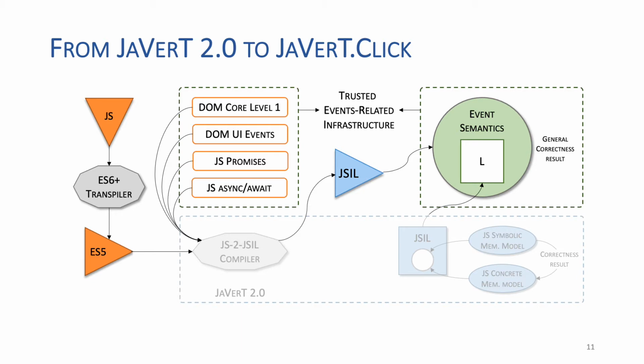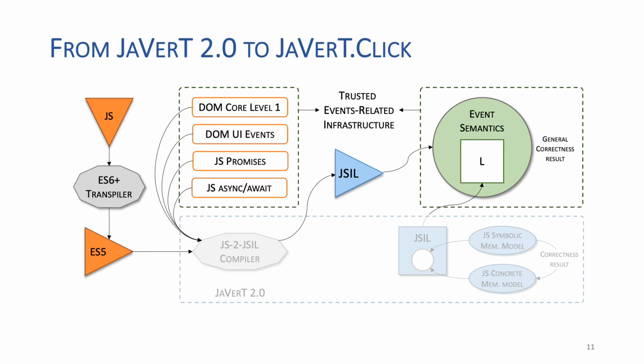JAVERT.CLICK extends JAVERT 2.0 with a trusted event-related infrastructure. Essentially, this infrastructure consists of an event semantics, which is parametric on an underlying language L, and adds, on top of the language, specific primitives to deal with operations for event manipulation, such as handler registration and event dispatch.